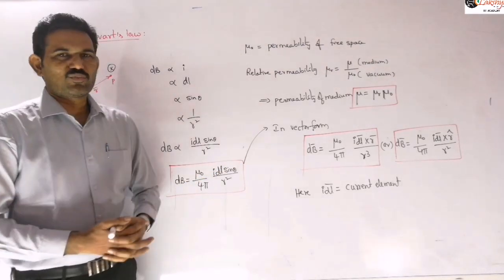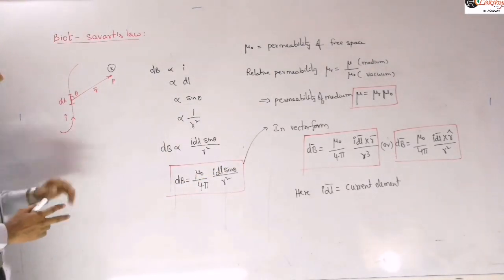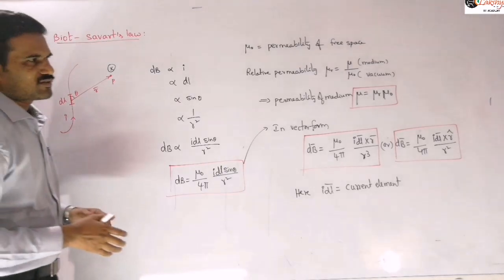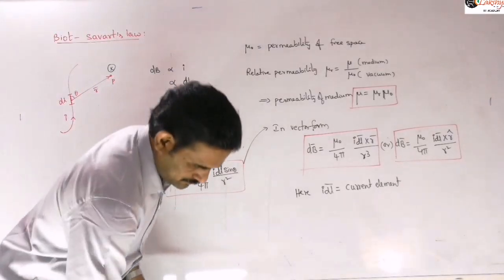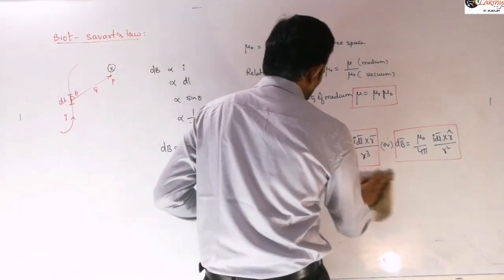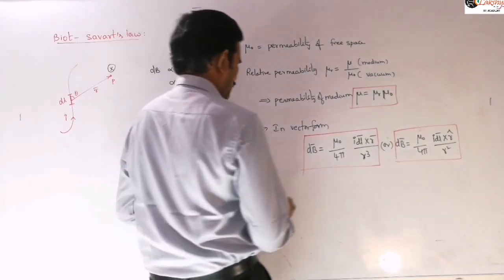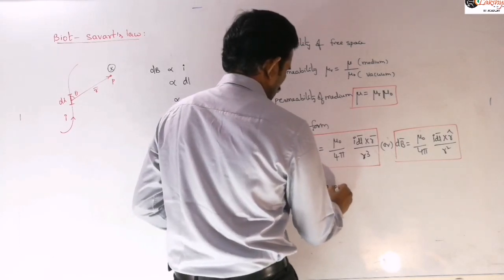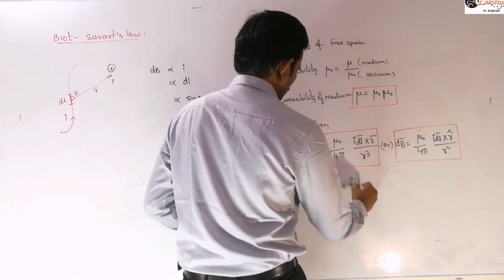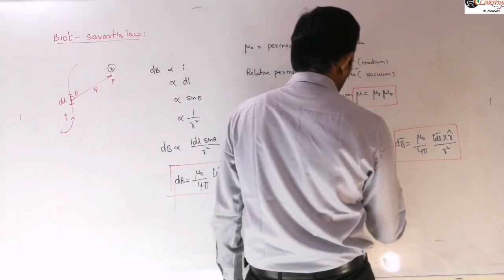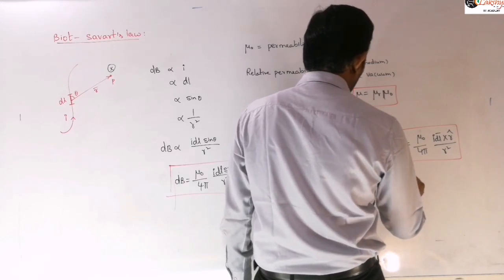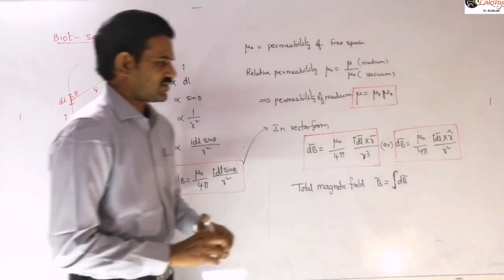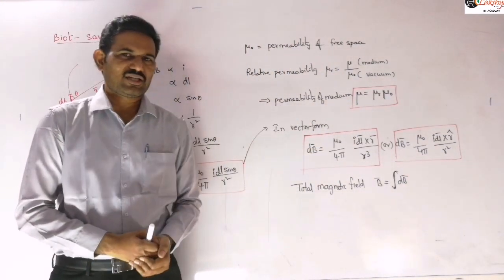Now this is only due to this small element, by Biot-Savart's law. If you want to find the magnetic field due to this entire conductor, we need to integrate this, right? Therefore, the total magnetic field B bar is equal to the integral of dB bar. We just need to integrate that expression, and then you will get the total magnetic field, right?